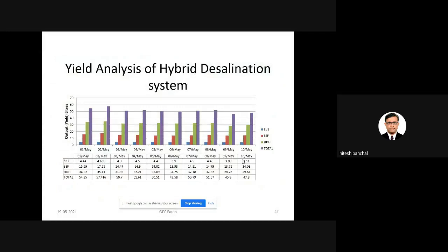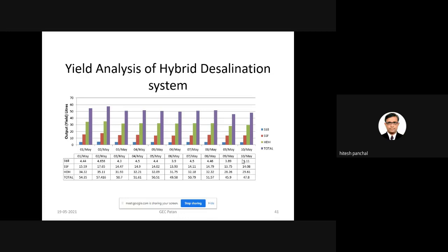From 1st May to 10th May 2020, whatever readings were obtained from the solar still, single stage flash evaporation and HDH system, you can see it is around 54 liters, 57 liters, 50 liters. That means the average output is around 50 liters from the hybrid desalination system. This is a simple system.